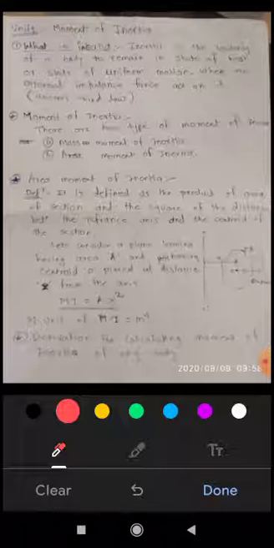It is defined as the product of the area of the section and the square of the distance between the reference axis and the center of the section. Recall it again: moment of inertia of a section or an area is the product of area and the square of the distance from the reference axis. This is the definition of moment of inertia.